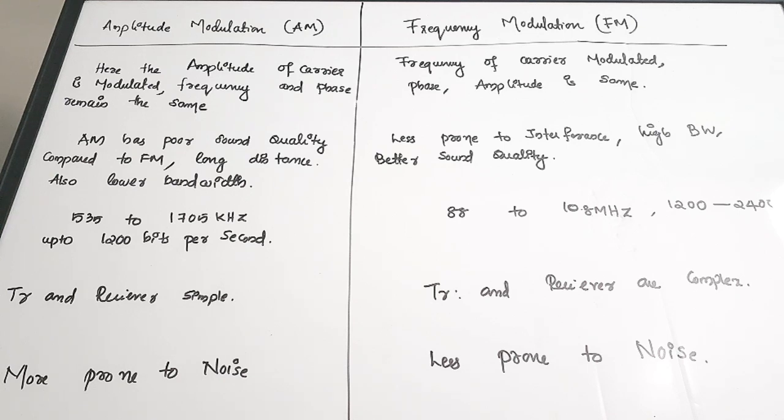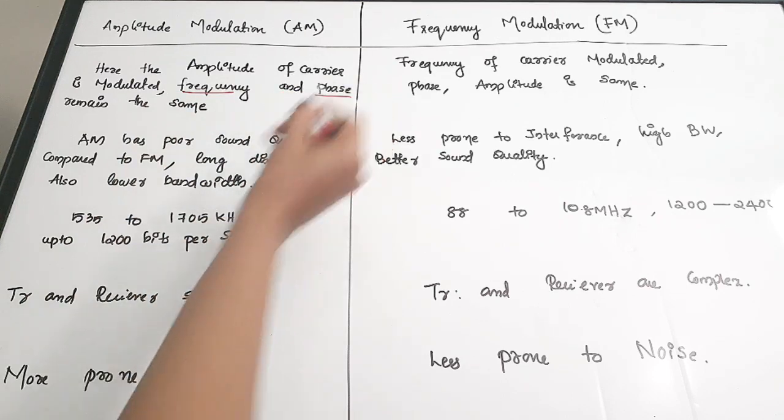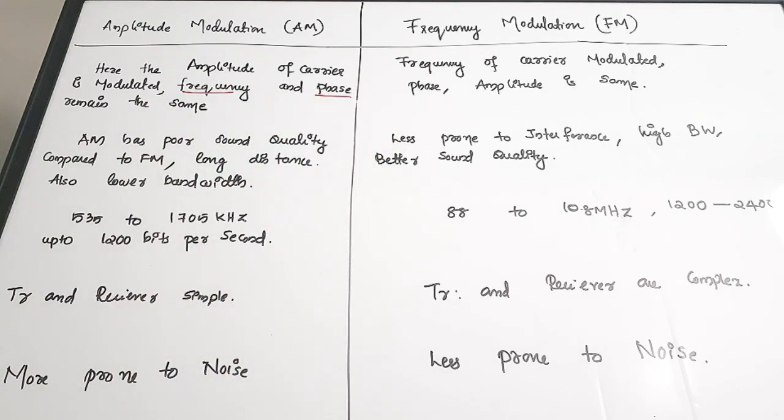Okay, so let us start from the very basic definition. Amplitude modulation means the modulation of the amplitude of the carrier in accordance with the instantaneous amplitude of the message signal or the information signal. That's why it is called amplitude modulation. Whereas for the case of AM, the frequency and the phase will be the same as that of the original carrier wave. Okay, so the modulated wave will have the frequency and the phase same as that of the original carrier. So that is the basic definition of amplitude modulation.